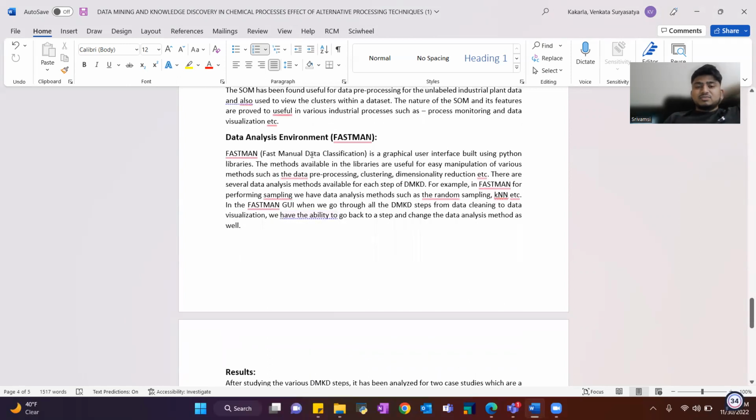Data analysis environment. The Fastman is a graphical user interface built using Python libraries. The methods available in the libraries are used for easy manipulation of various methods such as data pre-processing, clustering, dimensionality reduction, etc. There are several data analysis methods available for each step of DMKD. For example, in Fastman, for performing sampling, we have data analysis methods such as random sampling, KNN, etc. In the Fastman GUI, when we go through all the DMKD steps from data cleaning to data visualization, we have the ability to go back to a step and change the data analysis method as well.